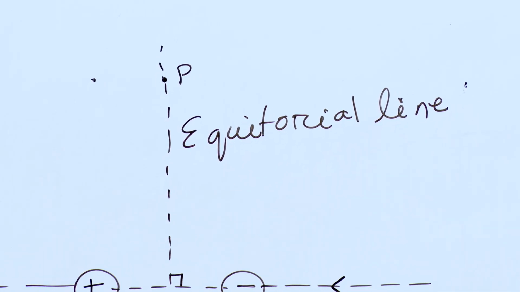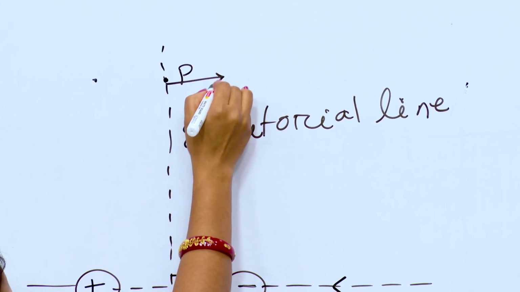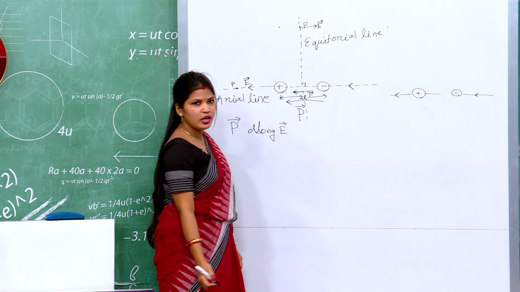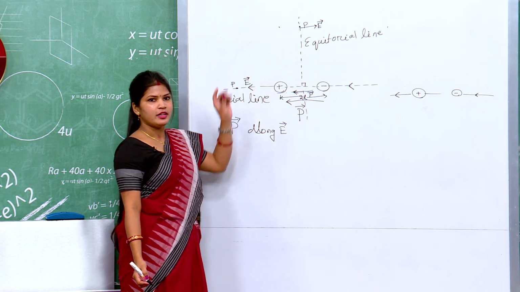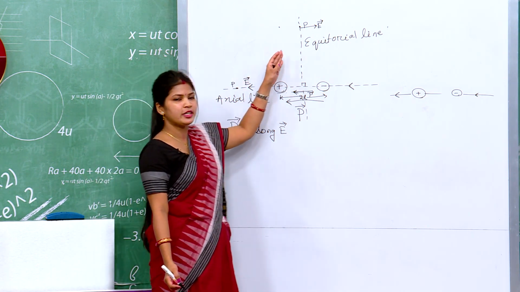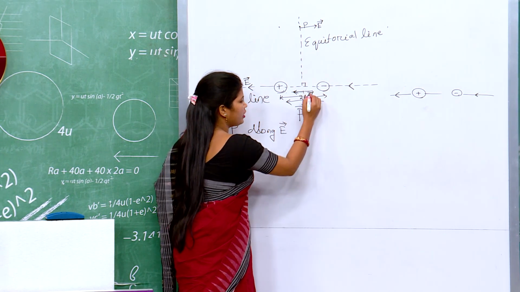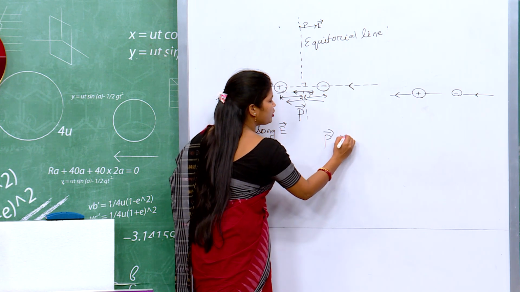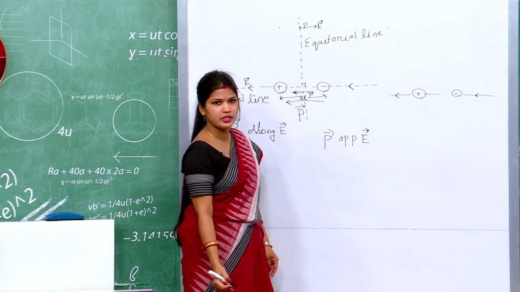Okay. See, here the direction of electric field will be like this, and we can visualize more from the electric field lines. So, you can see that on the equatorial line, the direction of P is opposite to the direction of electric field. Okay.